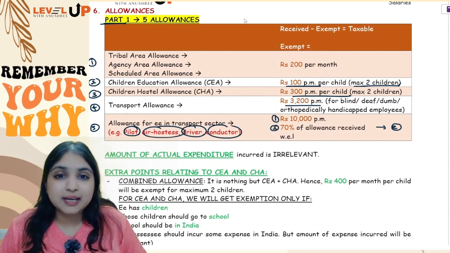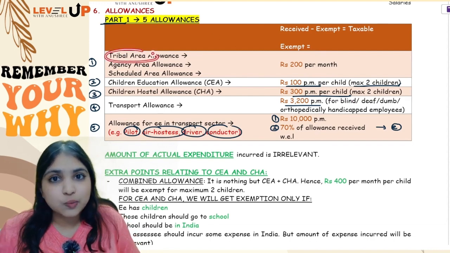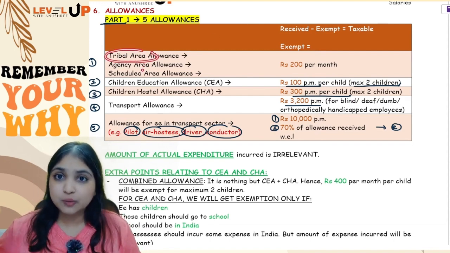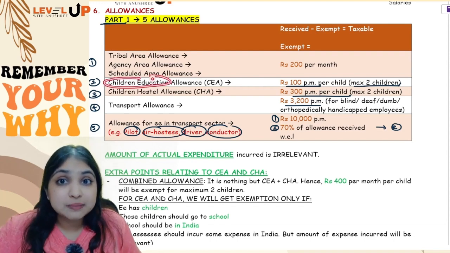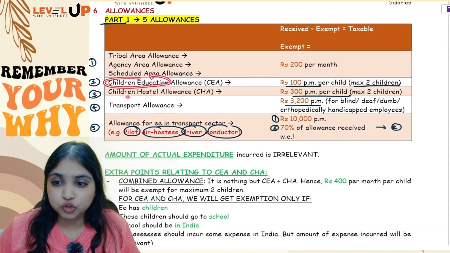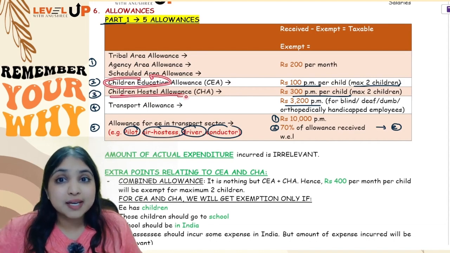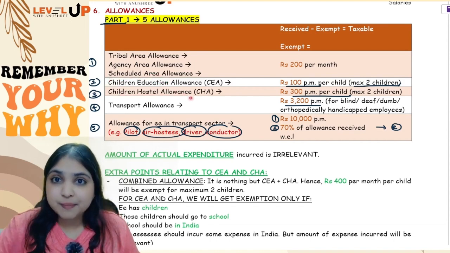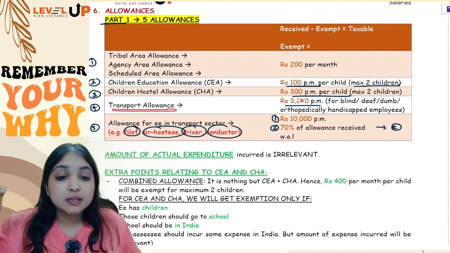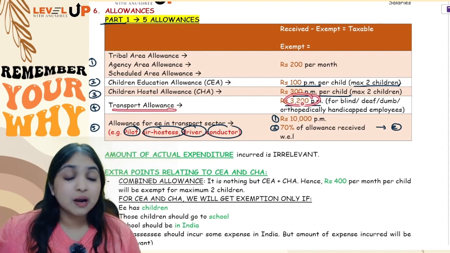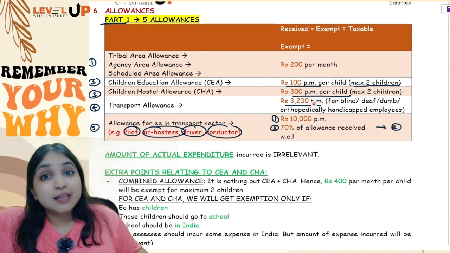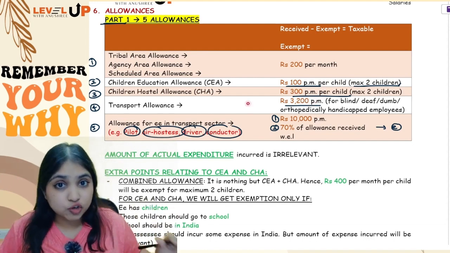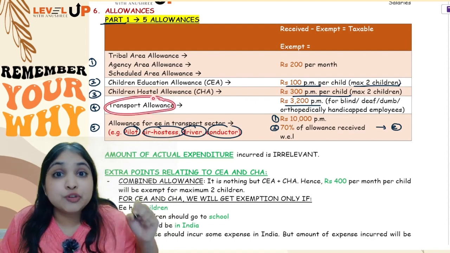Okay, so come on, tell this to me one last time. Tribal area allowance, scheduled area allowance, agency area allowance: 200 rupees per month will be exempt. Children education allowance: 100 rupees per month per child will be exempt for maximum 2 children. Children hostel allowance: 300 rupees per month per child will be exempt for maximum 2 children. Transport allowance: 3,200 per month will be exempt, but only for blind, deaf, dumb and orthopedically handicapped employees. What about other employees? For other employees, no exemption. So for other employees, transport allowance will be fully taxable.